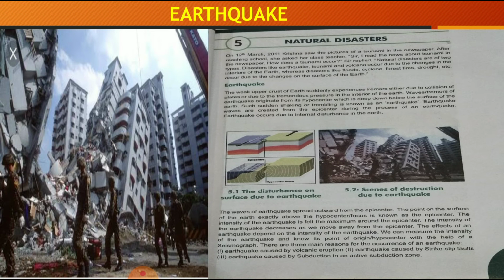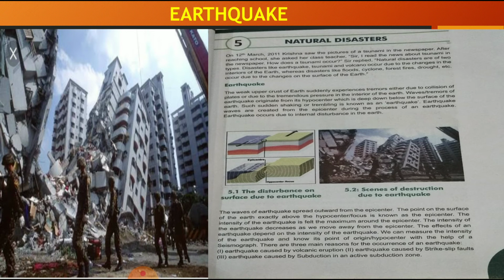You can see here in the textbook how the shifting plates are there, that the plates are being broken, and so there are some terrible movements in the upper crust of the earth, and so we experience a shaking of the earth.